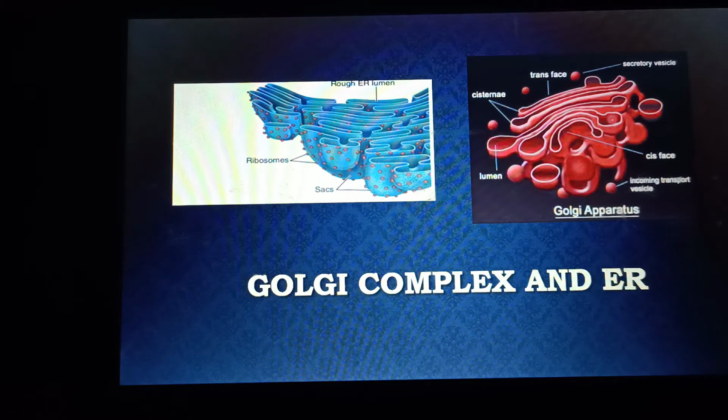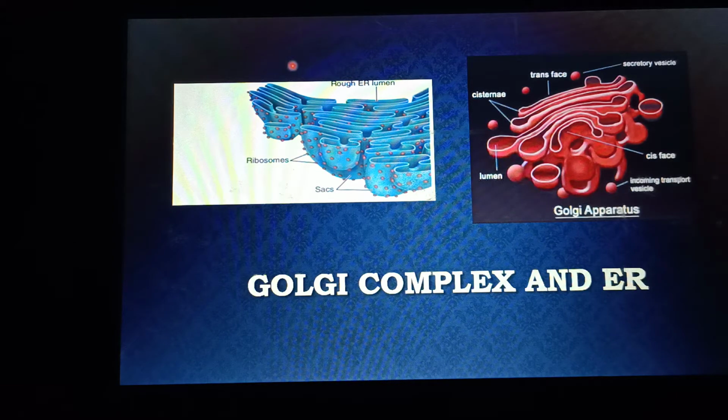But there is one main difference between the sacs of the rough endoplasmic reticulum and the Golgi apparatus. What is that difference? From the figure you can imagine it. The sacs of the Golgi apparatus act as independent functional units. They don't have a common lumen.